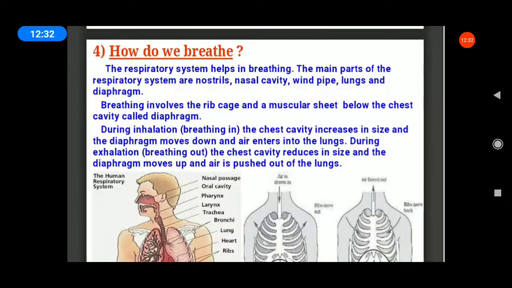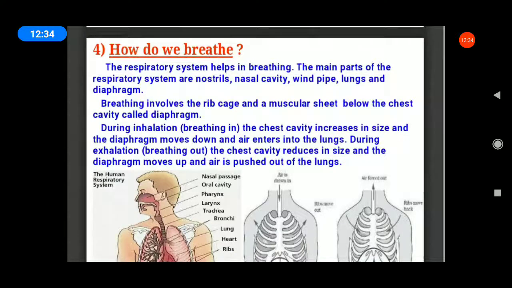First, see the video. The respiratory system helps in breathing. What are the main parts of the respiratory system? All of you listen. Nostrils, nasal cavity, windpipe, lungs and diaphragm. These are the main parts of the respiratory system in human beings.